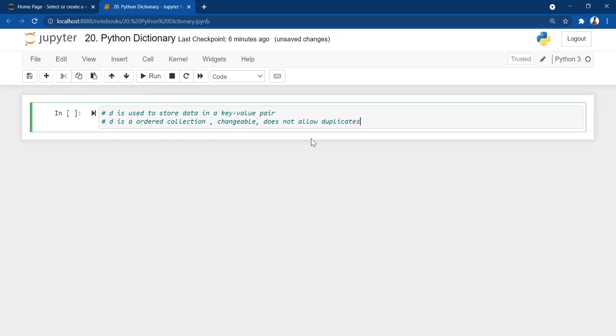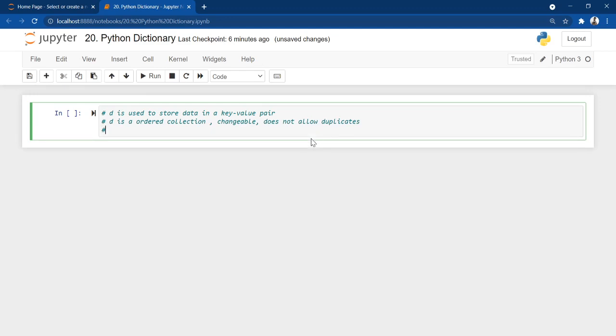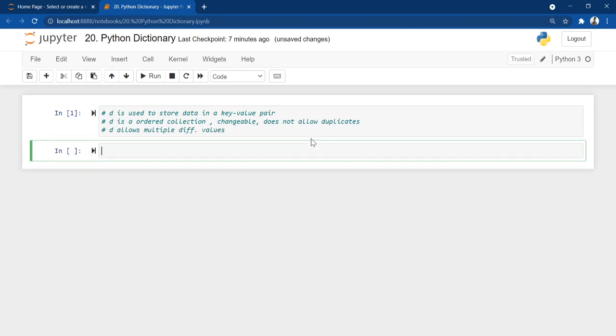Also it allows different types of elements, multiple varieties, like you can put a string, or maybe an integer, maybe a float. All these things are allowed. So a dictionary allows multiple different values. Let me just give an example.